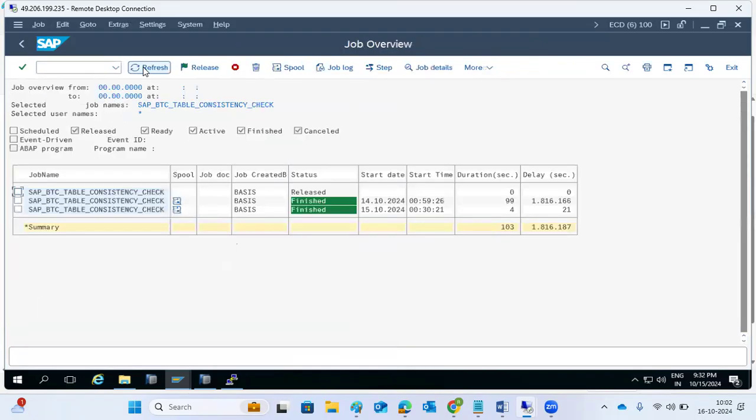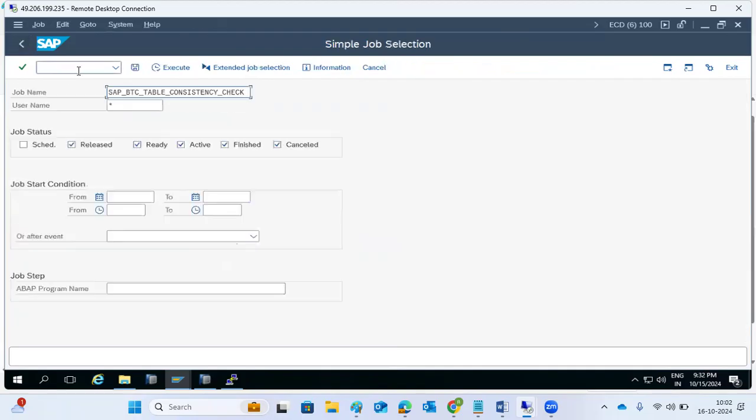One more question. Suppose there is a requirement that a job should run on alternate days. For example, one job runs on Monday, and after that the job should run on Wednesday. Can we do that?